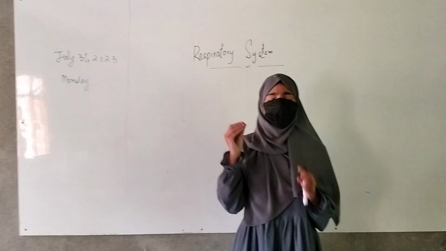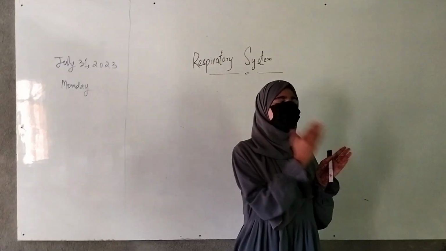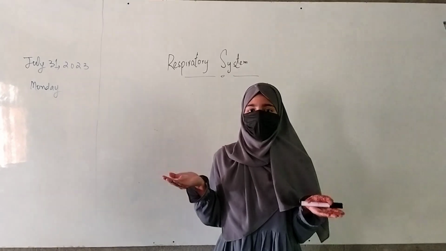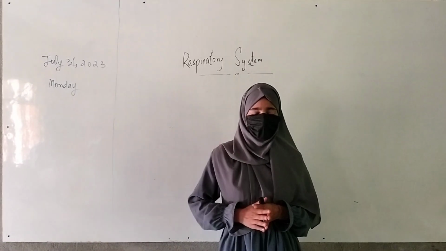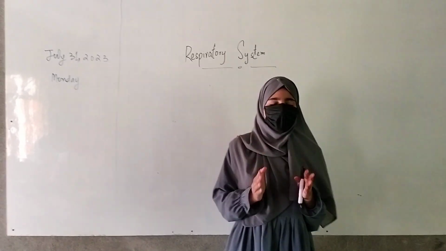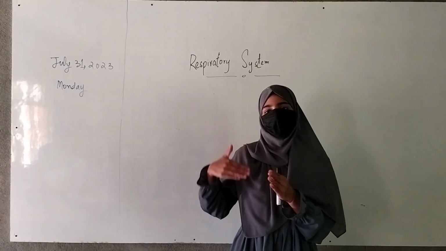Humans, animals as well as plants perform this respiration, but how do we do this? By virtue of what are we able to perform it? My dear brothers and sisters, our bodies have definite organ systems which perform different vital processes.